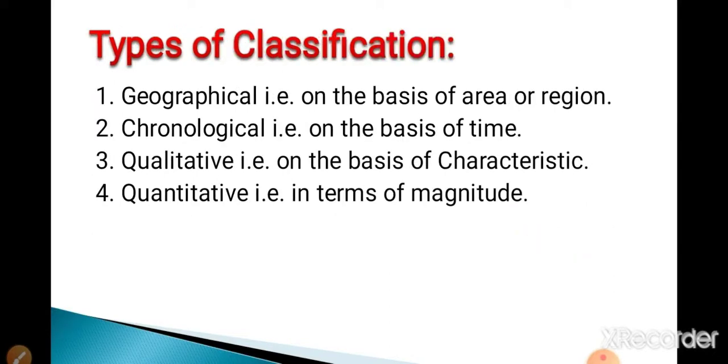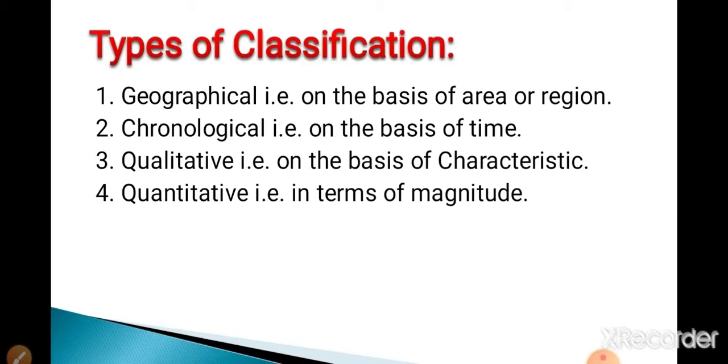For example, students in a class are classified on sex, age, religion, height, weight, etc. Now, next is types of classification. There are 4 types of classification. One is geographical classification, second chronological classification, third qualitative classification, and next is quantitative classification. Let's see the types one by one.